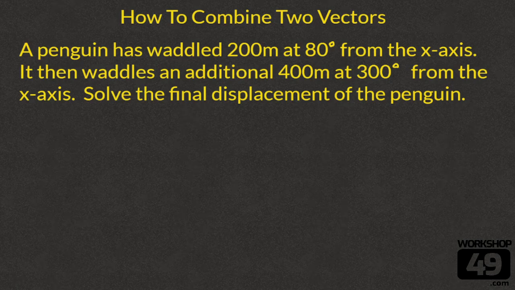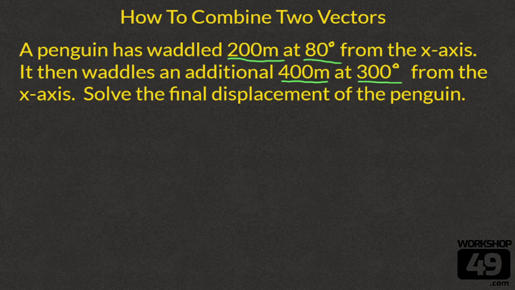Hey everyone! In this video, we are going to look at how to combine two vectors. We got a question here where a penguin has waddled 200 meters at 80 degrees from the x-axis. And I'm going to go ahead and underline what's important here. So we have 200 meters at 80 degrees from the x-axis, and this was the first trip that we took. It then waddles an additional 400 meters at 300 degrees from the x-axis. Solve the final displacement of the penguin.